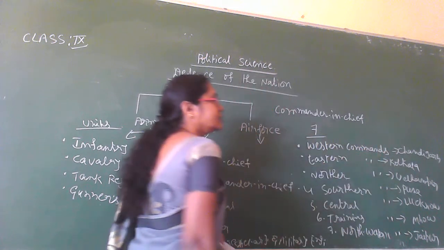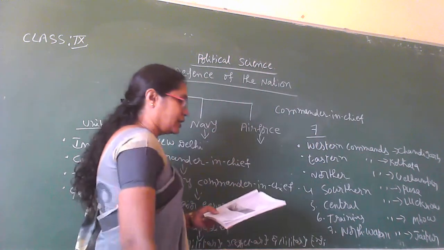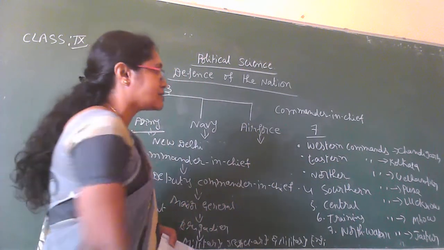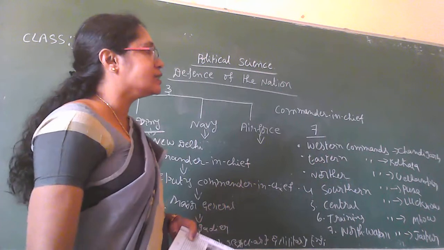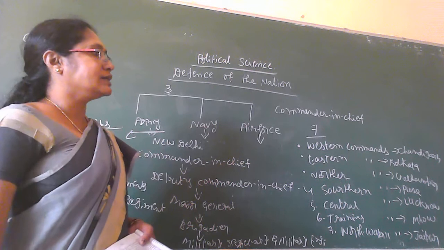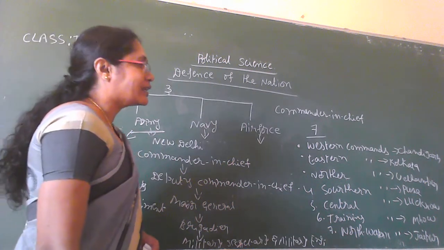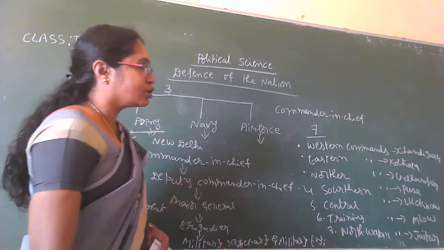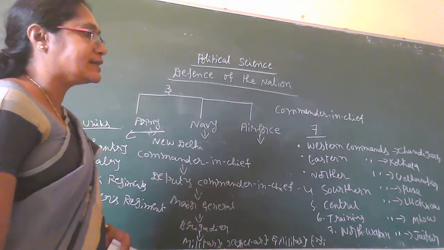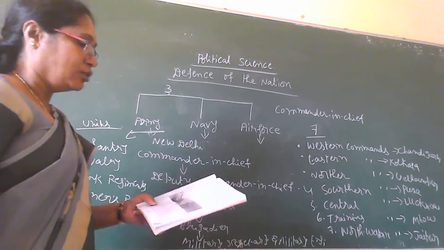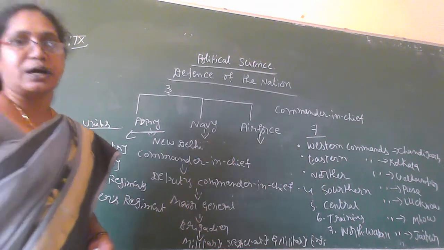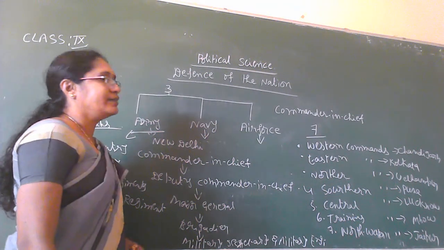Western Command, the headquarters is in Chandigarh, and Eastern Command headquarters is in Kolkata in West Bengal. Northern Command is in Udhampur in Kashmir. Southern Command headquarters is in Pune in Maharashtra. Central Command headquarters is in Lucknow in Uttar Pradesh. Training Command headquarters is in Mhow in Madhya Pradesh. Northwestern Command headquarters is in Jaipur in Rajasthan. So these are the 7 commands.